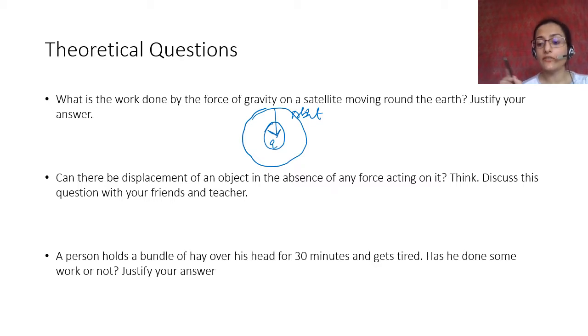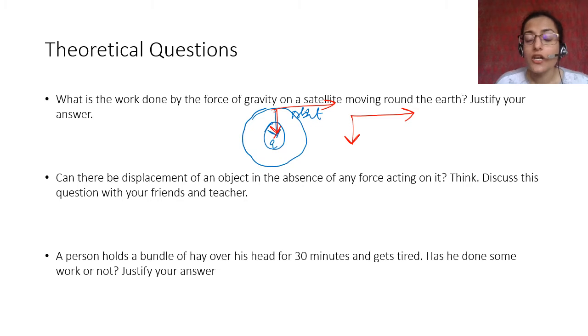The force is acting in the inward direction, whereas the displacement is tangential to it. We have spoken about uniform circular motion enough number of times for you to know that the acceleration, or the force, acts inward, whereas displacement is in this direction.